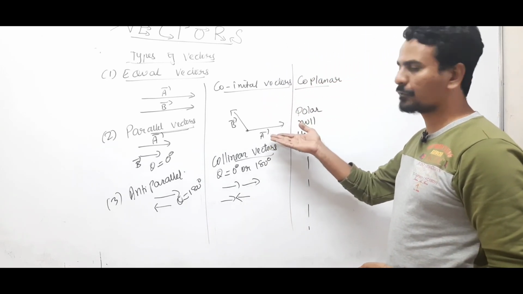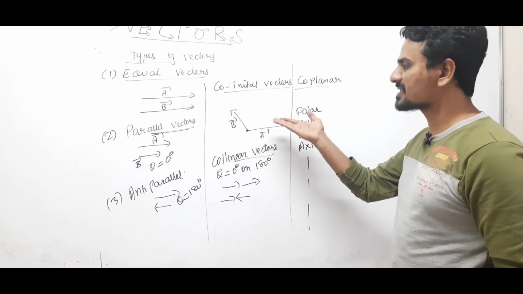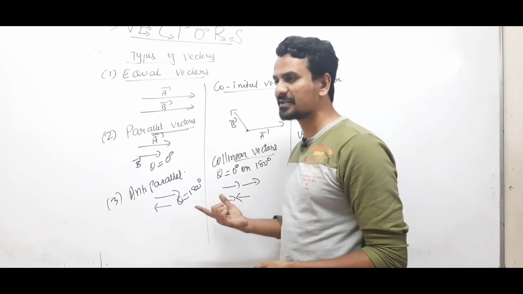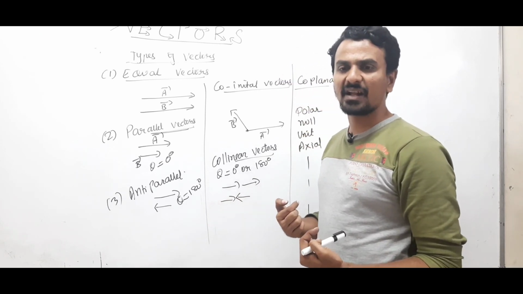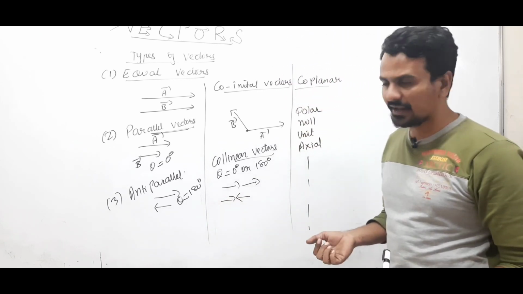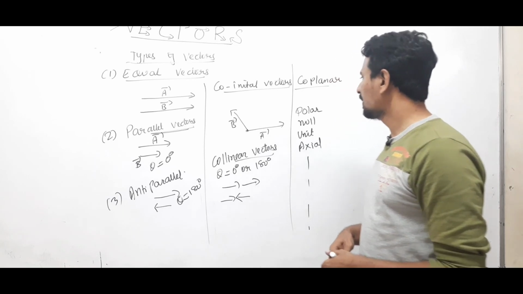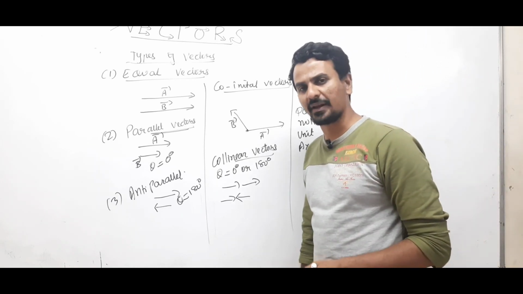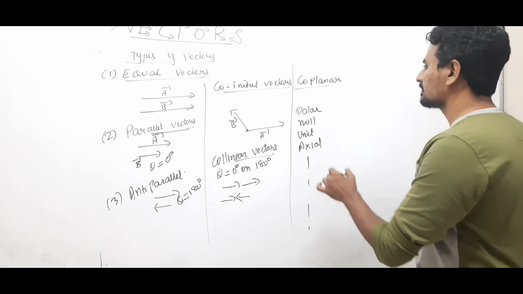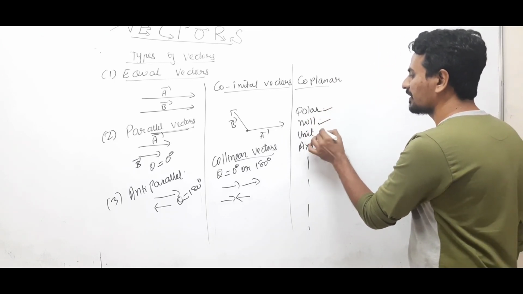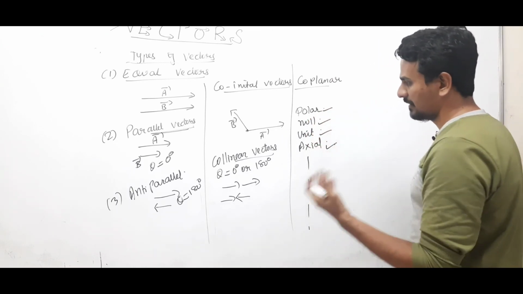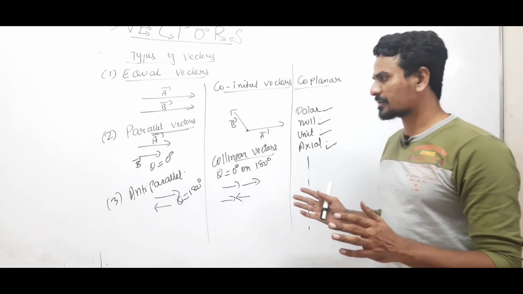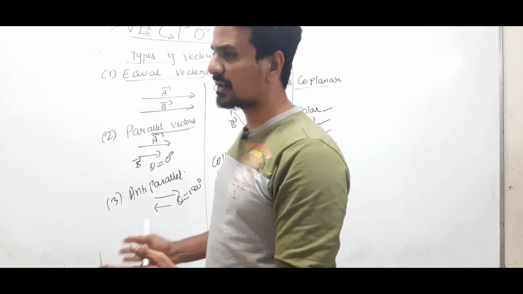If the starting point of two vectors is the same, they are co-initial vectors. Collinear vectors means either the angle between them is 0 degree or 180, they are collinear vectors, right? Coplanar means vectors lying in the same plane, right? Okay. These are the few vectors which we will be discussing in the further videos, right? Okay, fine. So this was the introduction.